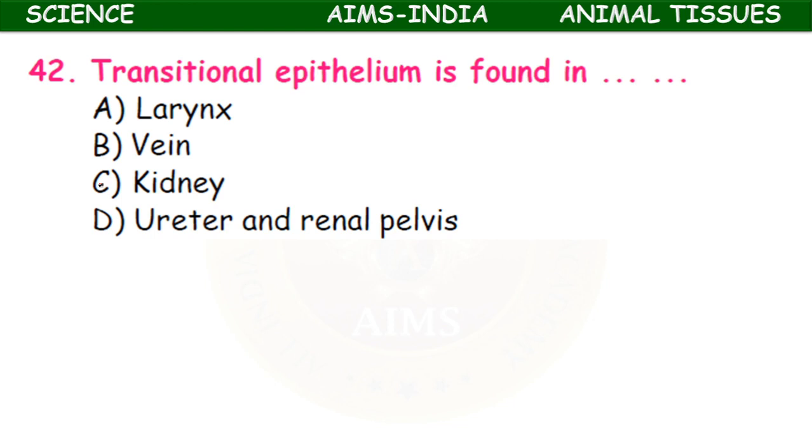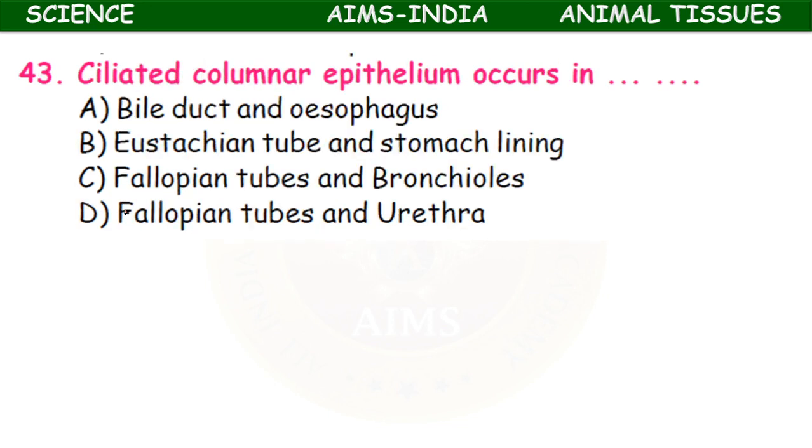The transitional epithelium is found in larynx, vein, kidney, ureter and renal pelvis. In the urinary tract, the ureter and renal pelvis are made up of transitional epithelium, elastic in nature.